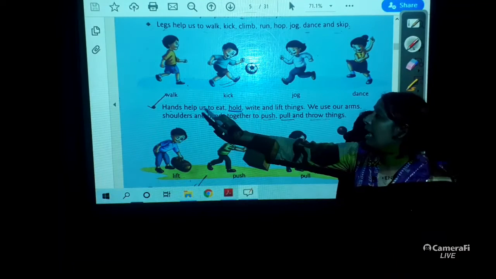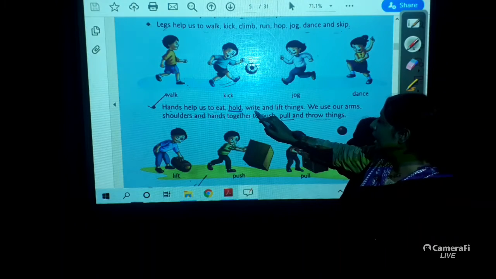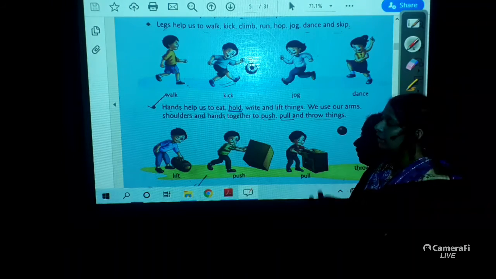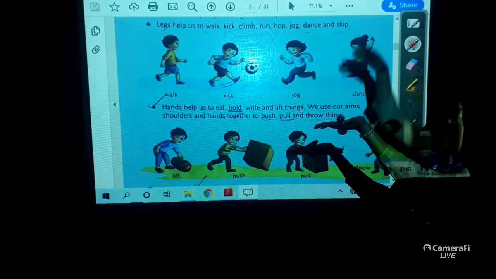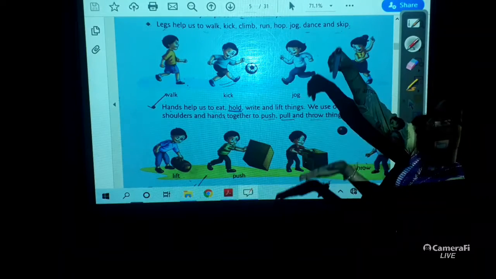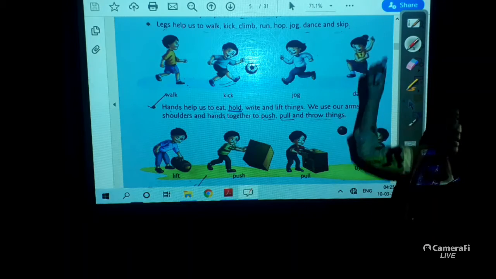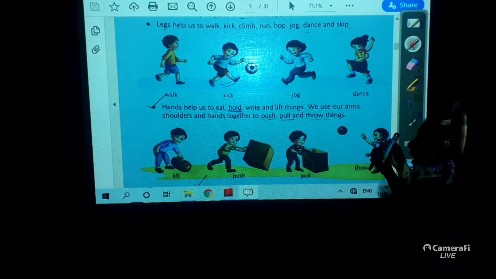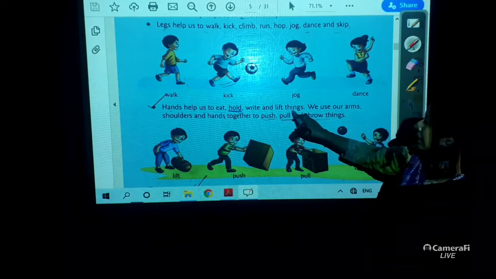So it is written, hands help us to eat, hold, write and lift things. If this falls down, see, it is in this hand, I will take the pen like this. If it is very heavy, I need to lift it like this. So hands help us to eat, hold, write and lift things.